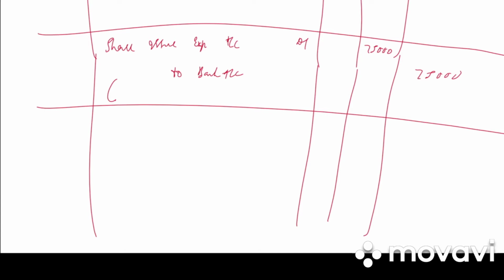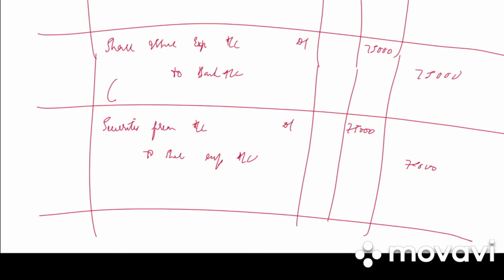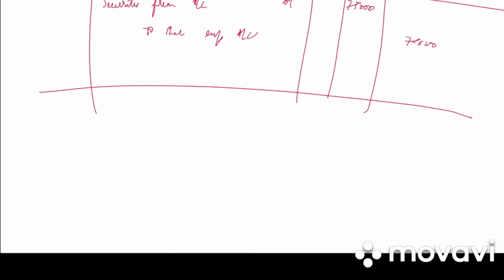So when they are written off against securities premium, the entry is securities premium account debited to share issue expenses account, 75,000 debit, 75,000 credit. Write the narration: share issue expenses written off against securities premium account.